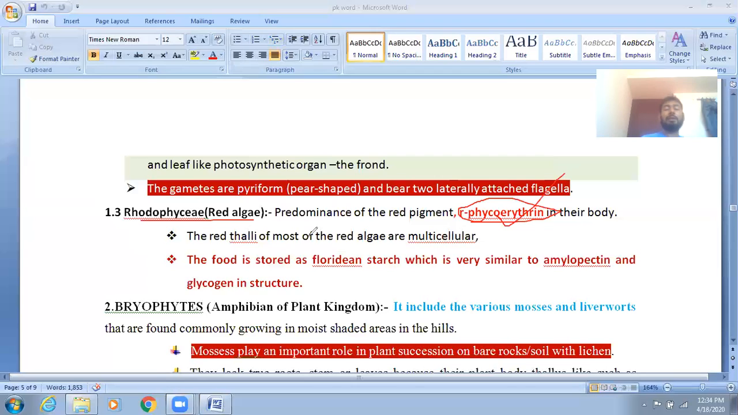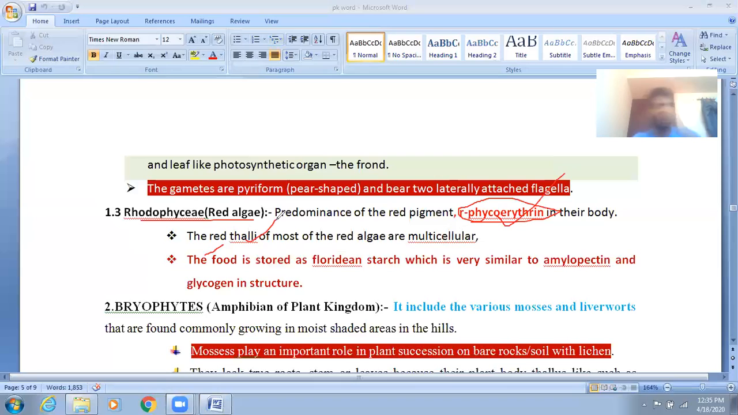I already told you, Trichospermum belongs to the red algae class, but it doesn't have the red color. The red thalli you already know. Thallus structure is the plant body which is not differentiated into root, stem, and leaf.